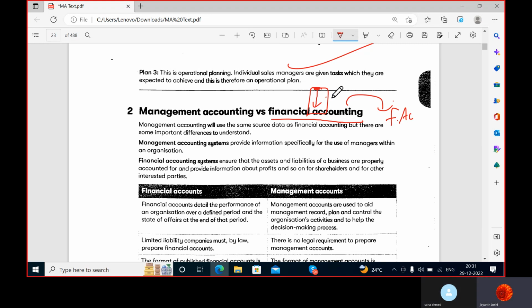Okay, sir. They have their specific standards which they have to work with. If you don't follow the standards, you cannot make the financial accounting, and the financial accounting has a set format given. Yes. And every company has to prepare financial accounts at the end of the year. That is mandatory. When it comes to management accounting, they don't have any standards, they don't have any set formats. Okay, they can make it based upon their discretion.